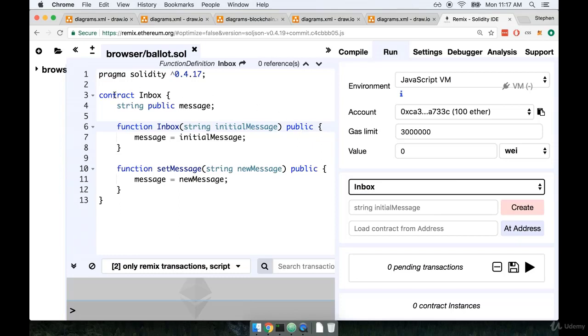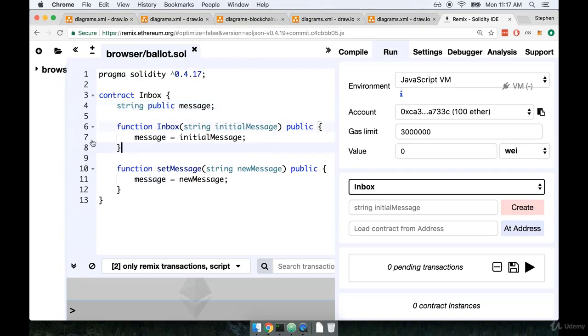At present, we've now got a pretty well working inbox contract that exists inside of the Remix editor online. Now, it's fun to play around with the integrated JavaScript VM here in Remix. However, at some point in time, we're probably going to want to take this contract and actually deploy it out to either the test network or the main network. So we can actually use this contract with real projects that we want to build.